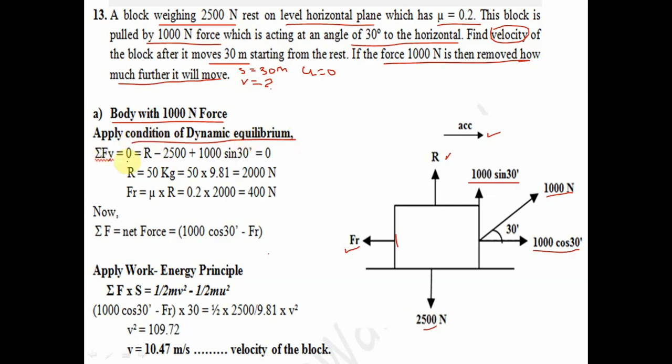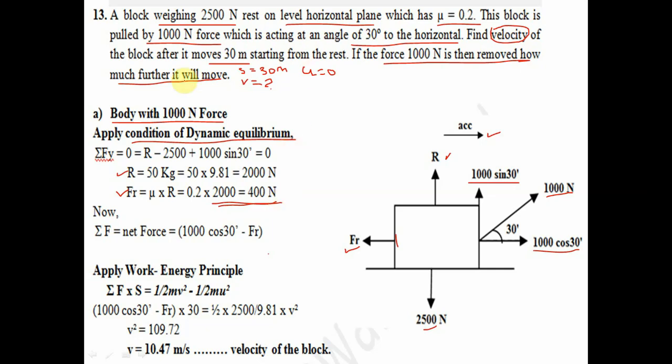So from summation Fy equal to 0, what do I get? R minus 2500 plus 1000 sin 30 is equal to 0. From that I get the reaction R, and from the reaction I get the friction force Fr. Now we have to calculate the net force in the horizontal direction, or the net force in the direction of acceleration.